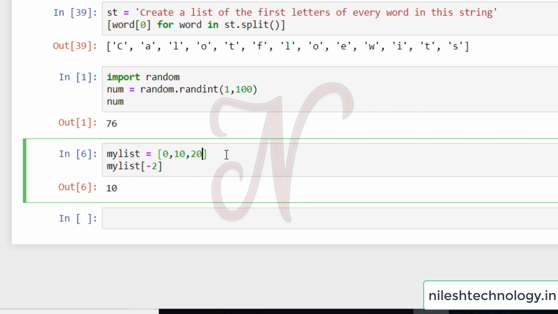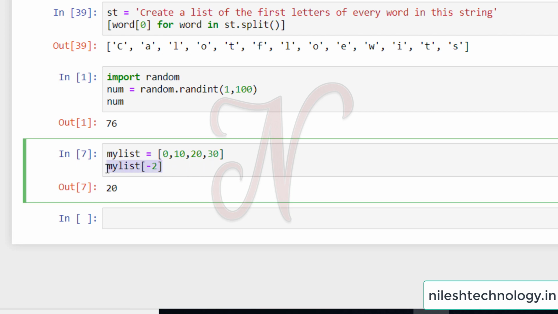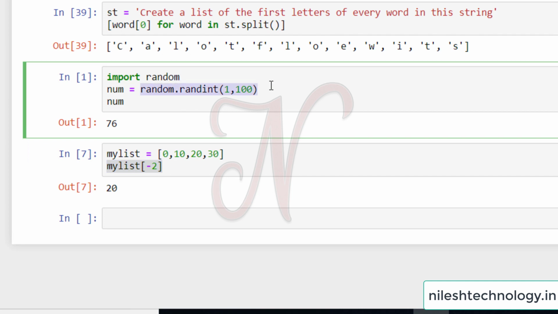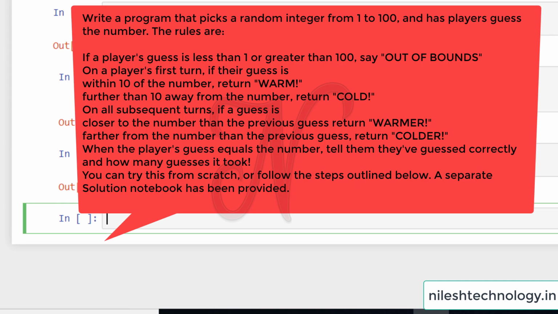Again, here 30, so this is my second last number. In the game challenge program we use this mylist[-2] option as well as the randint function. So mylist[-2] means the second last number in the list.